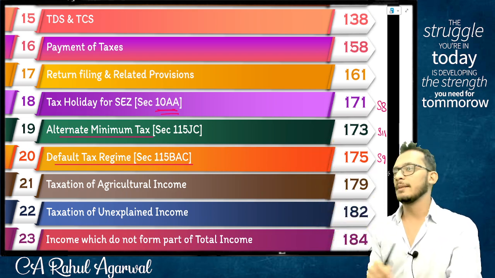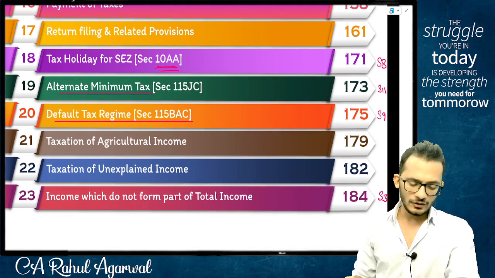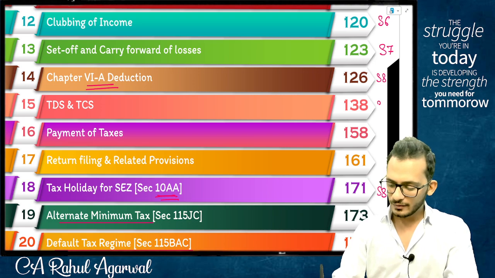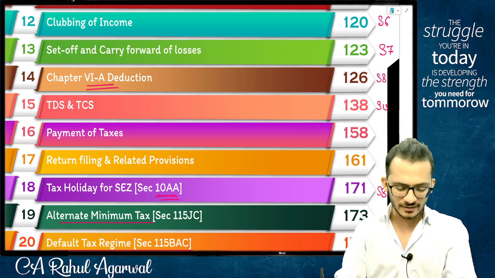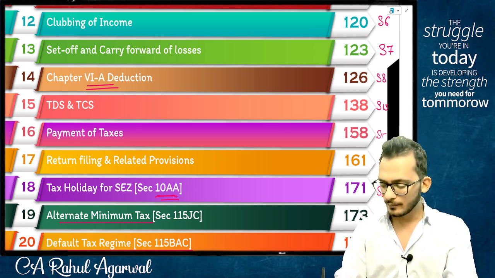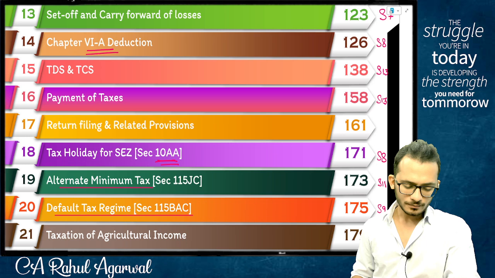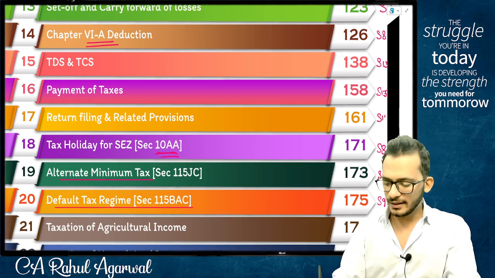Chapter. You are looking at TDS and TCS in chapter 15. So step number 13. Also, advanced tax and self-assessment is chapter number 16. Then chapter 17.